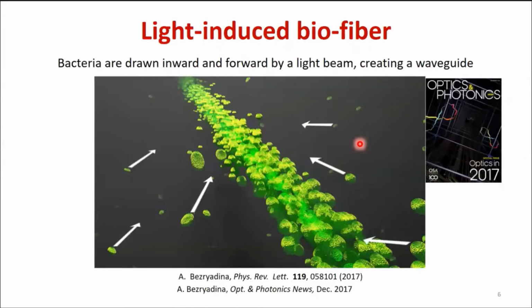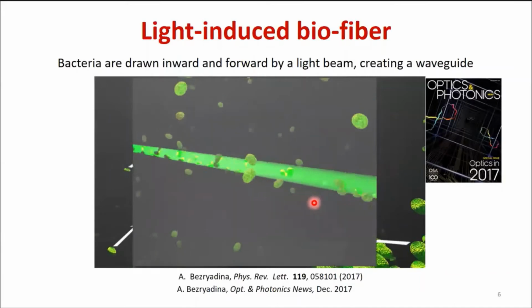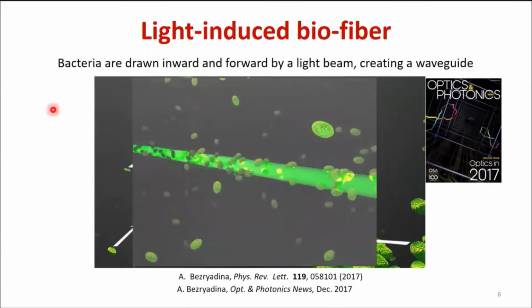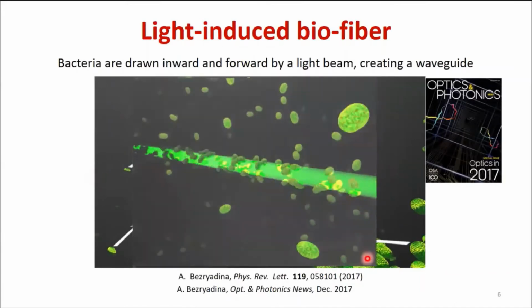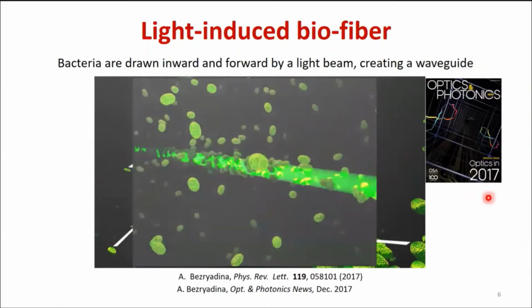The first biological waveguides were created in cyanobacteria suspensions, propagating through several centimeters of the media. Here is an animation of it, how bacteria are drawn inward and forward by the light beam, creating a waveguide. This work was featured in Optics and Photonics News in 2017.